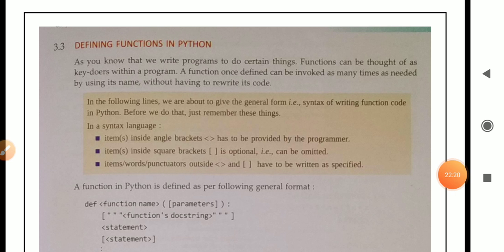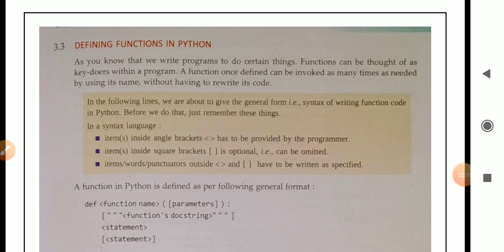Next topic, defining function in Python. As you know, we write programs to do certain things. Whenever we write a program, that particular program will perform a particular task. If we are writing a program to calculate two numbers, then that program will calculate two numbers only. If we are writing a program to find the cube of a number, then that program will calculate only the cube of that number. So functions can be thought of as key doers within a program.